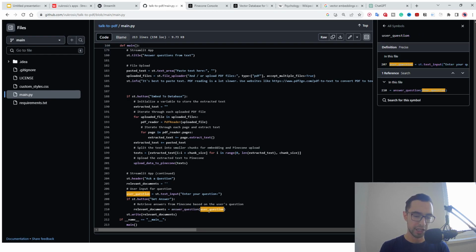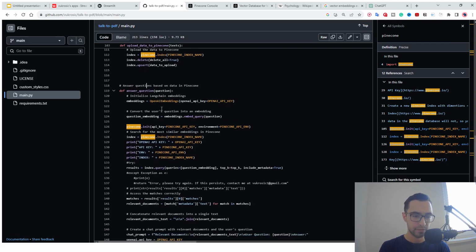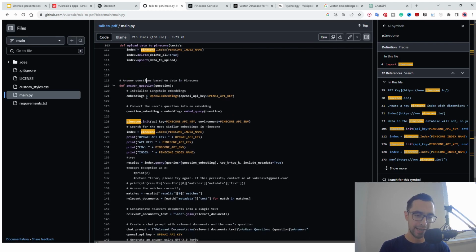So let's take a look at this answer question function. It's right here, define answer question. It receives question as the parameter, the text of the question. So first we're going to define embeddings again. And then we're going to say OpenAI embeddings and then pass in OpenAI key. And then we are going to say question embedding is equal to embedding.embed query and then question. So this will return a vector embedding and it's going to be assigned to this question embedding.